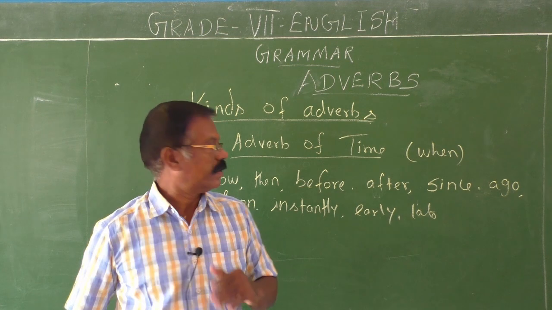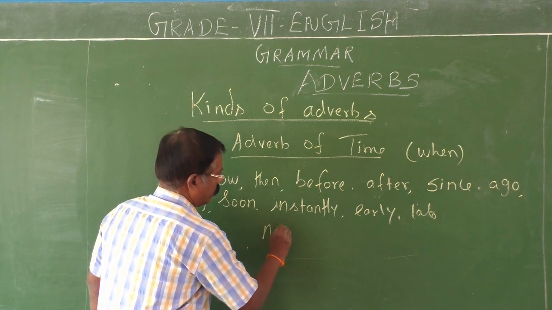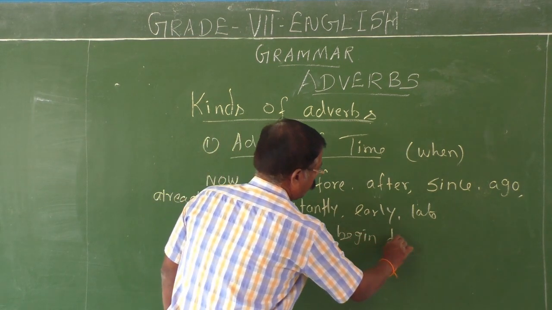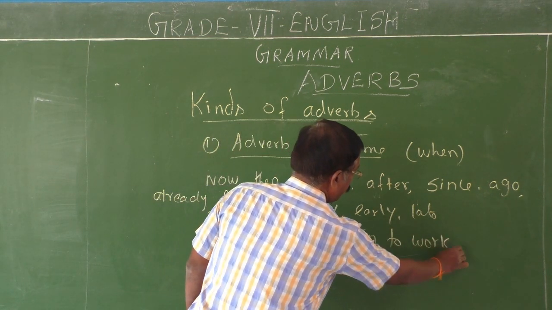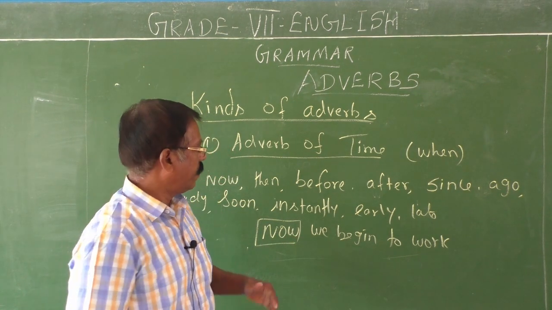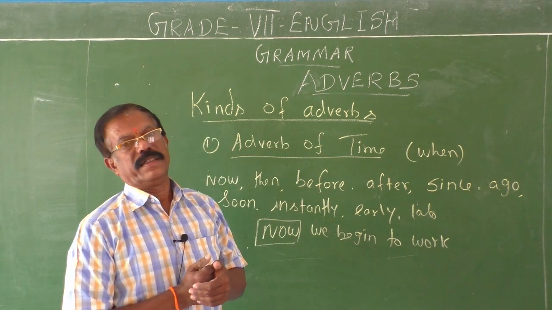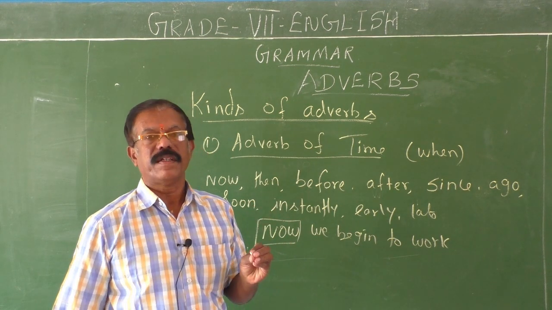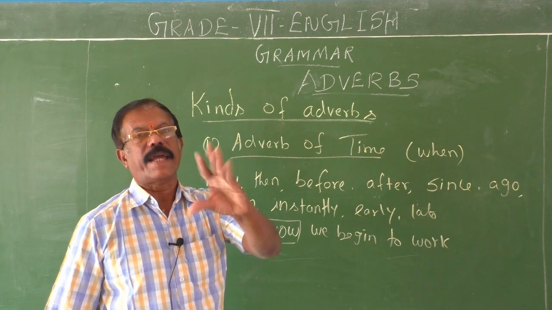Now we begin to work. See the example. Now we begin to work. In this example, now gives you the answer to when we begin to work. So it answers the question when. So adverbs of time describe the time of action.